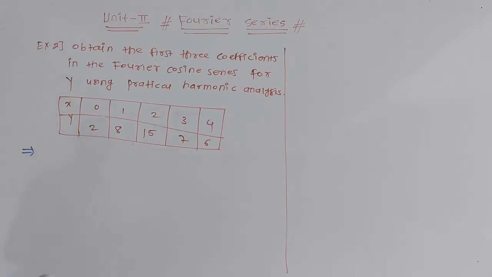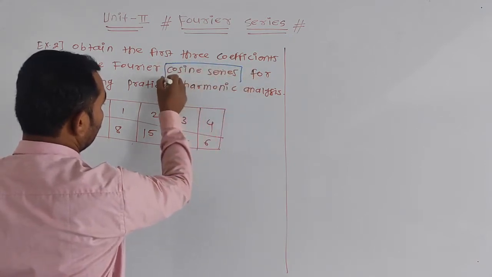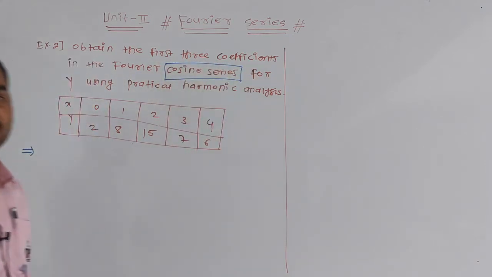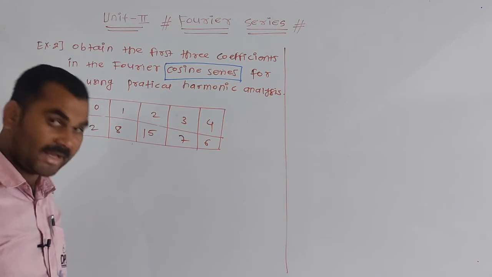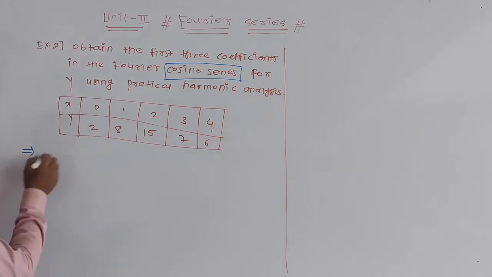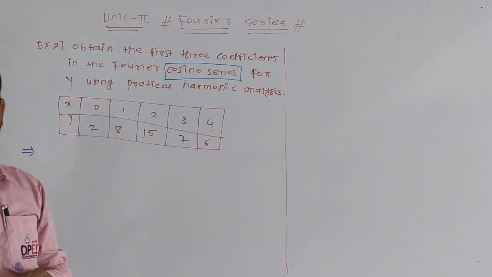Here we have to find the Fourier cosine series. Okay, we know the Fourier cosine series. So here we have to find the answer by using the half range Fourier cosine series, and we have to find the first three terms, that is a1, a2, a3, okay.